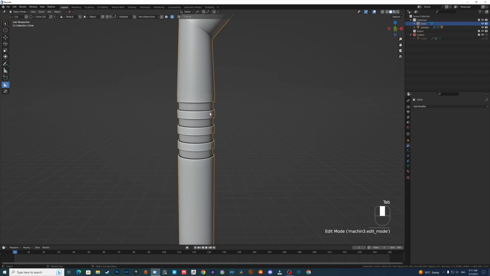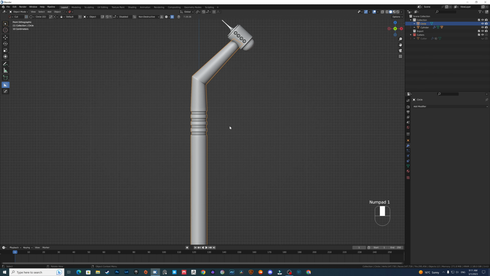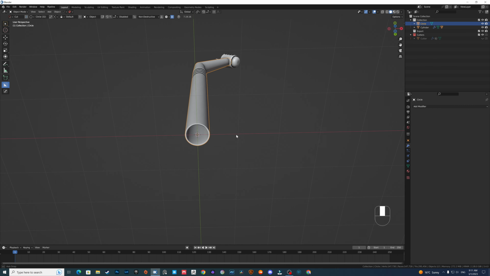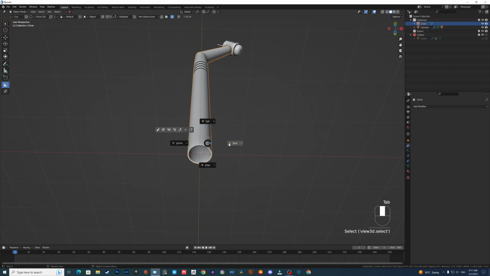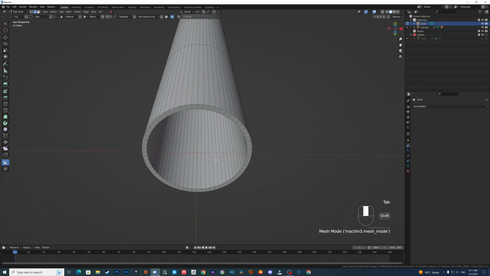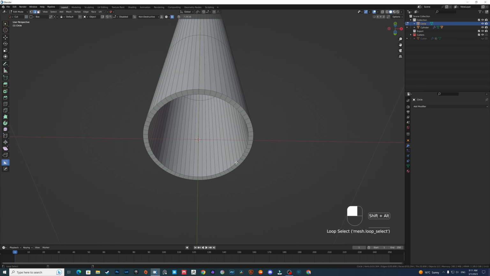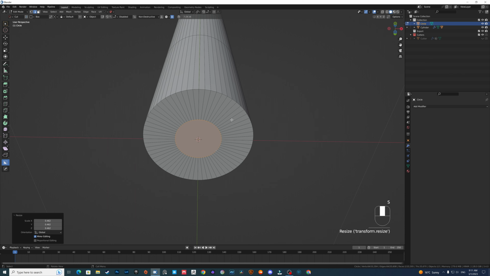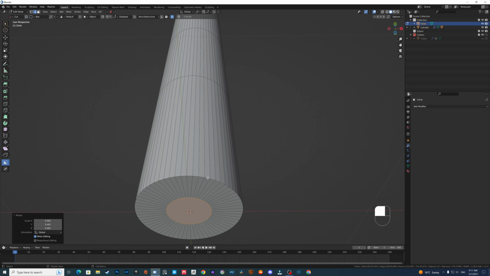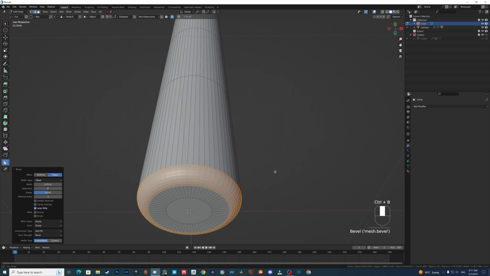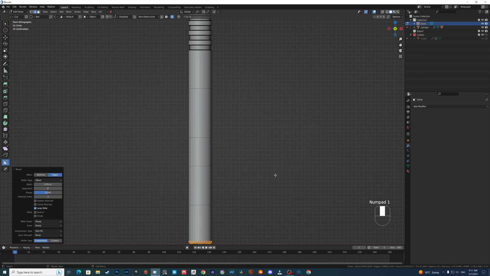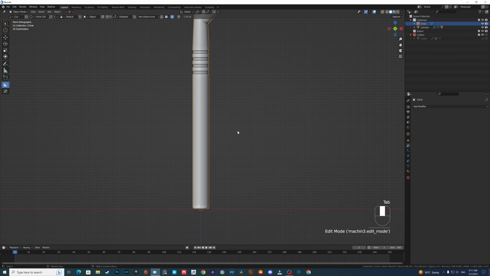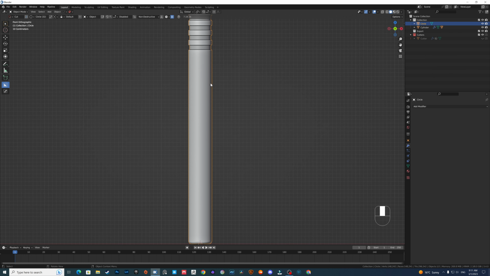Now go to object mode, and this is what we get. Go here to the bottom and select the edge. Select this edge, fill it with F, then resize the face and select the outer edge and bevel it, something like this. Let's see. Yeah, this is okay.